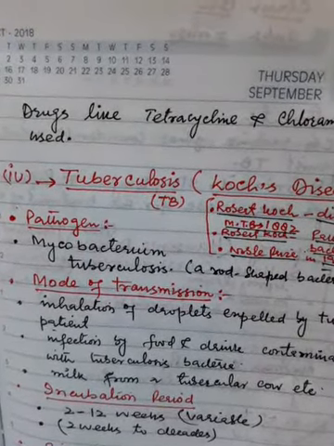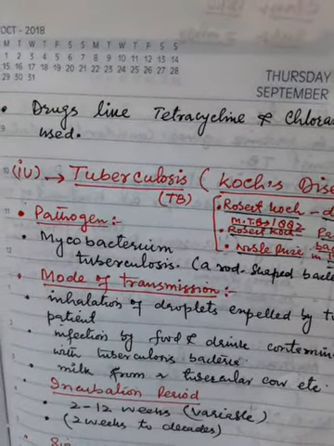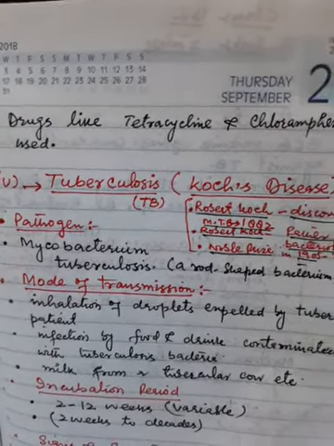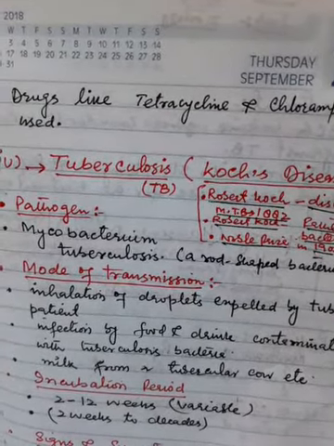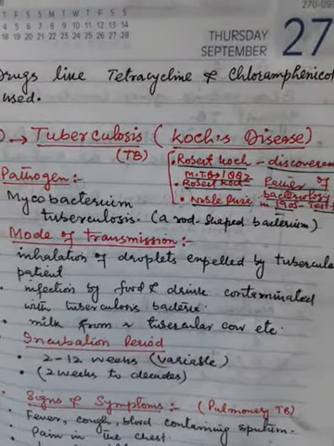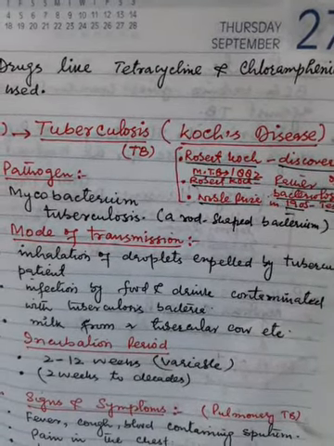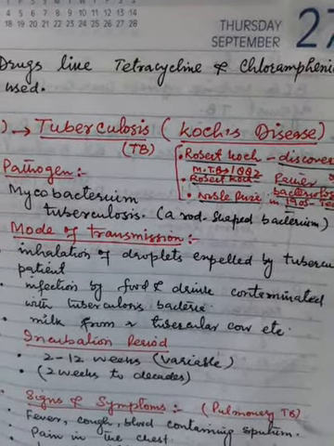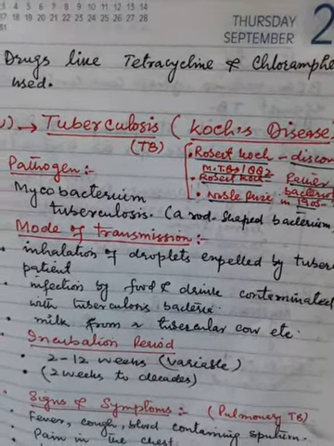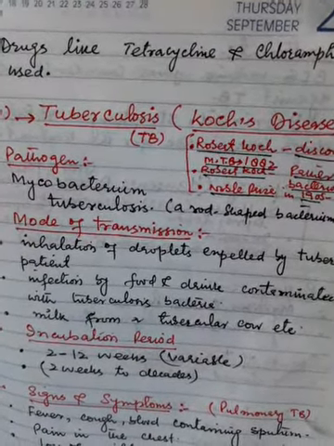The pathogen for tuberculosis is Mycobacterium tuberculosis, which is a rod-shaped bacterium. The mode of transmission is inhalation of droplets expelled by a tubercular patient. Infection can occur by taking food and drink contaminated with tuberculosis bacteria. Also, the disease can get transmitted by milk from a tubercular cow, etc.